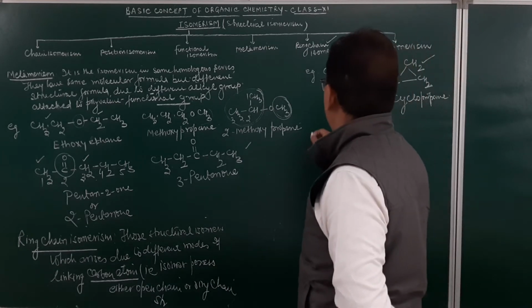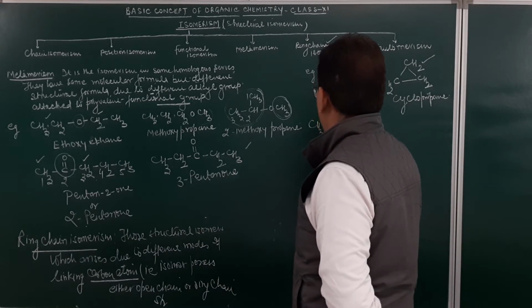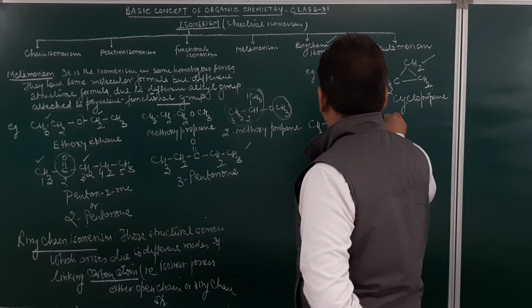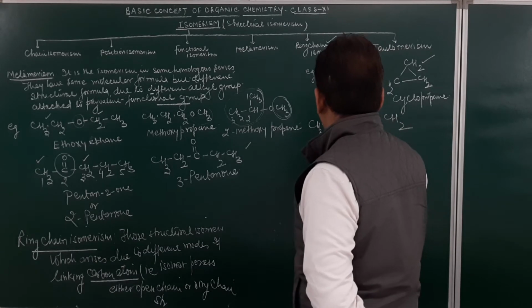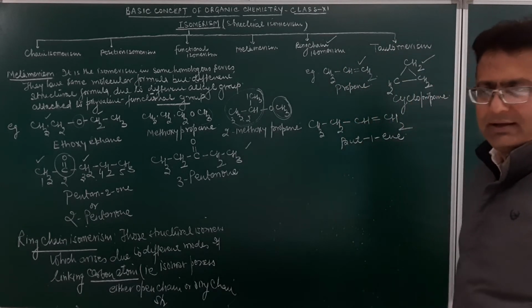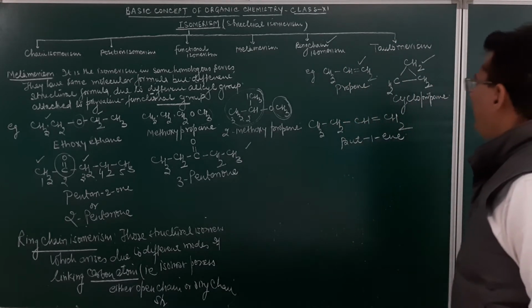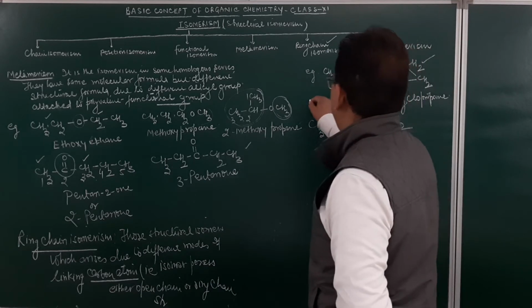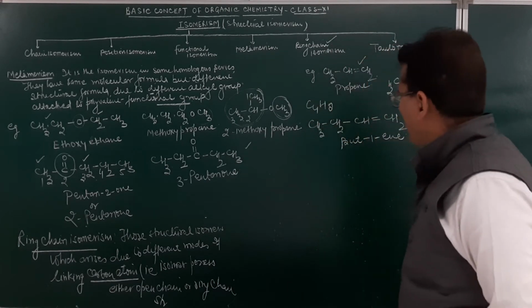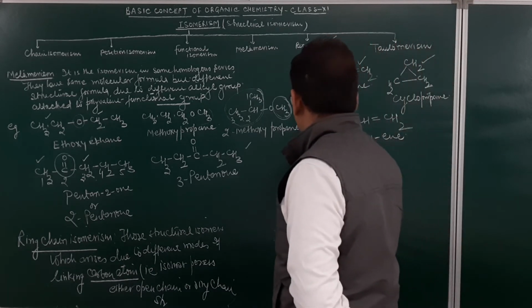Suppose we have this compound, CH3, then CH2, and then CH, double bond CH2. Name of this group will be given as but-1-ene. Am I clear? Now this is C4H8. If I make the ring chain structure of this, I can make the structure in this manner.